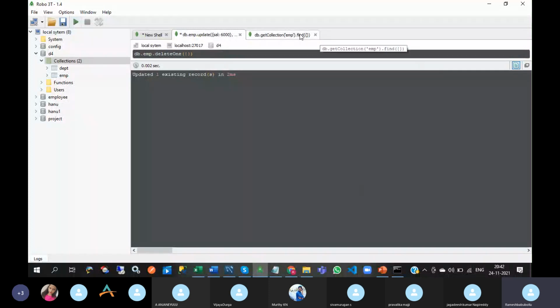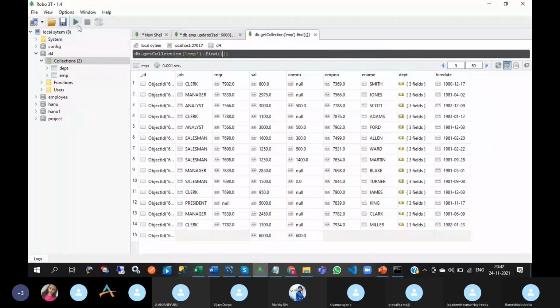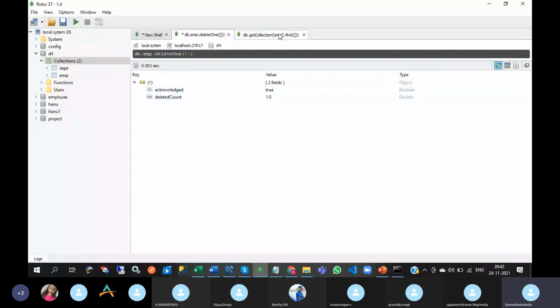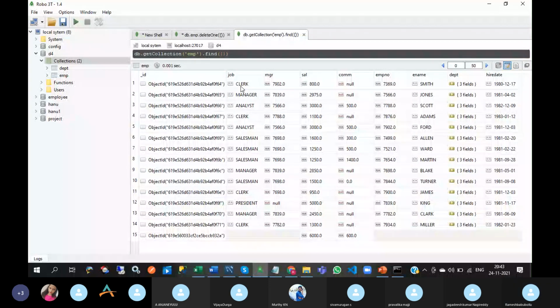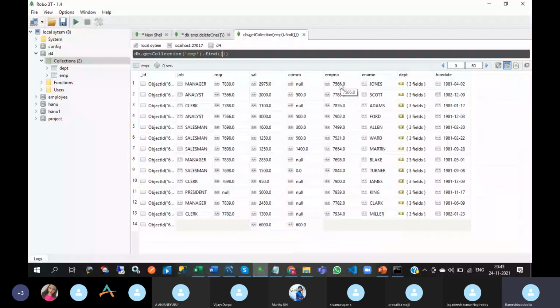How many records are there now? 15. Now only one record has been deleted. I think the first record will be deleted. The employee number 7369 was deleted. Why? Because that is the first inserted document.